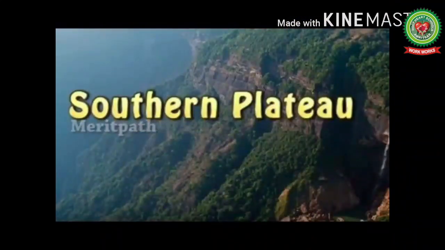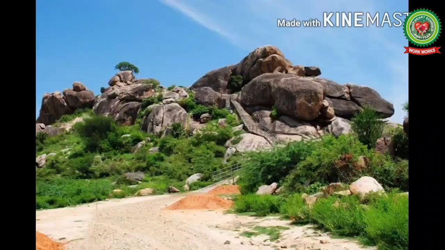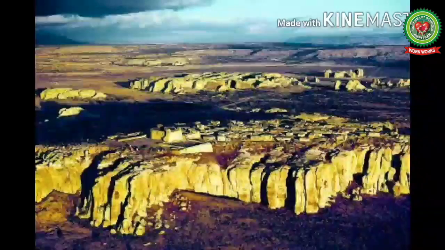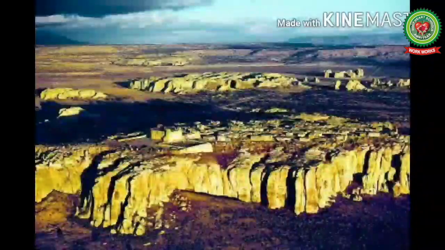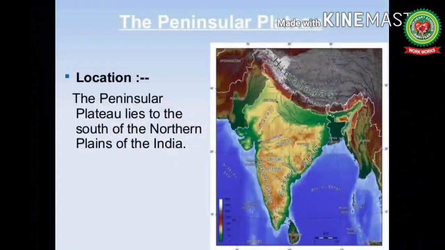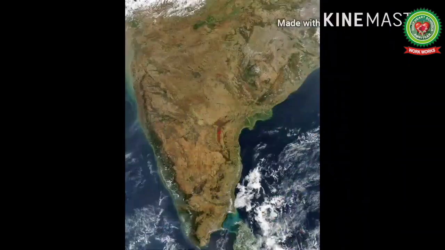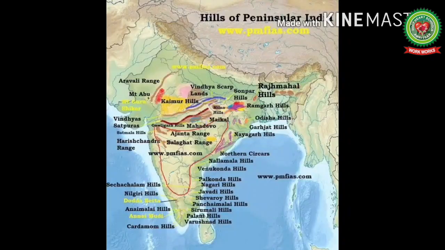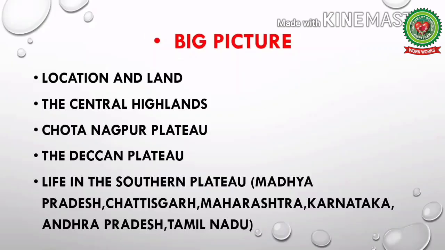Now I am going to start the introduction of the Southern Plateau. Students, first of all, plateau means high flat tableland with rocky and uneven surface. So children, the Southern Plateau is located to the south of the northern plains. It is triangular in shape and is surrounded by hill ranges.